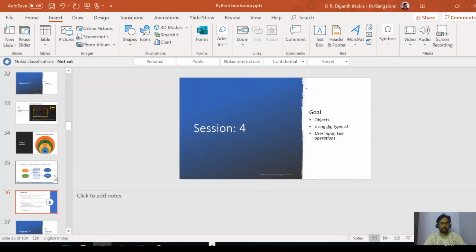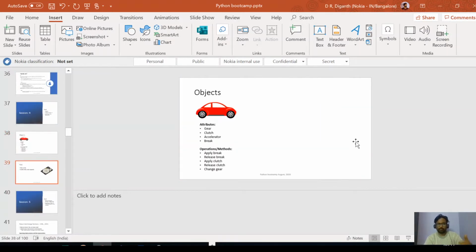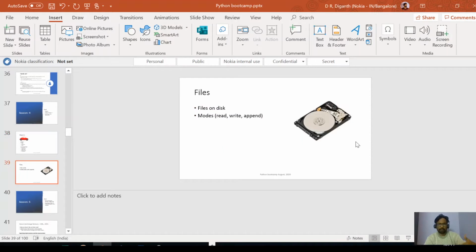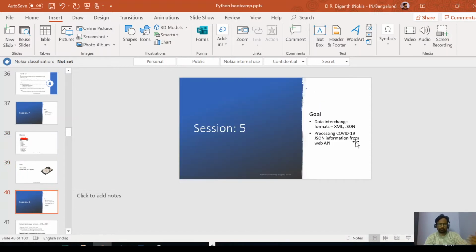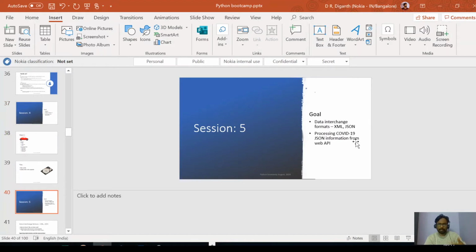In the next session we will learn about objects and input output operations, about files and things like that. So we are going at a nice pace. We'll quickly learn about files in the next class, and then in the next session we'll learn about XML, JSON and all these things.